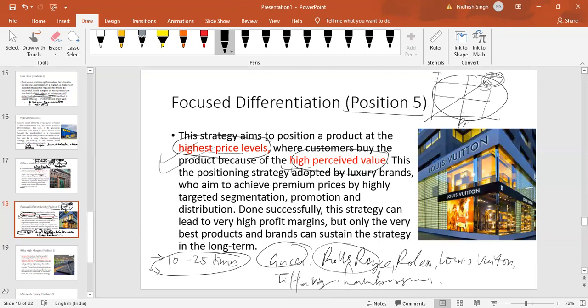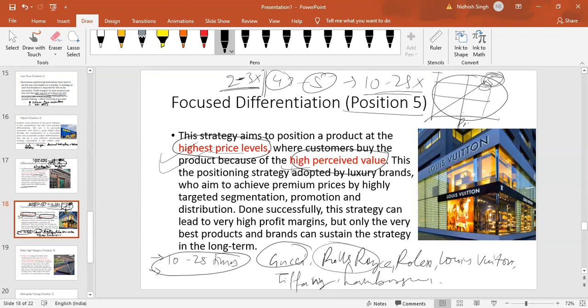whether it is in position 5 or position 4. Because the difference between position 4 and 5 is that position 4 is very expensive, maybe 2 to 3x. Tell me if you have a different opinion, right? But if you talk about position 5, it will be like 10 to 25x, right? And also the main difference is that differentiation is for all customers, and focus is for a specific segment of the market. Precisely.